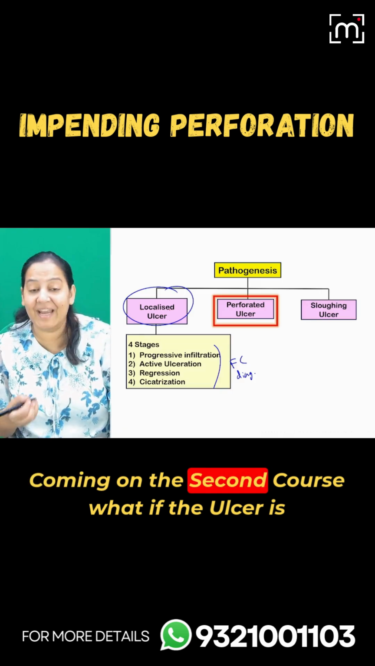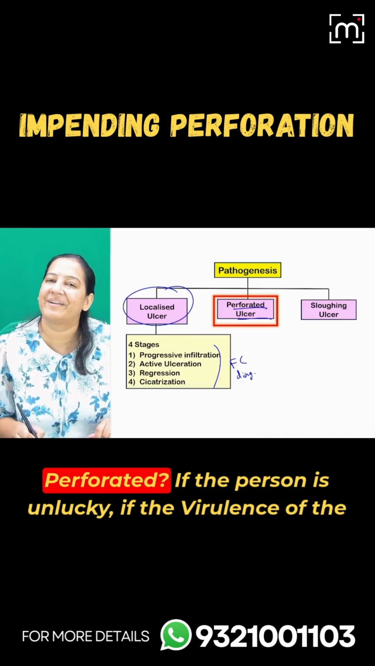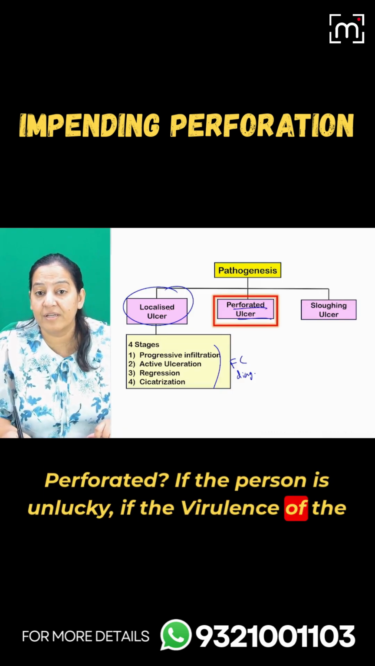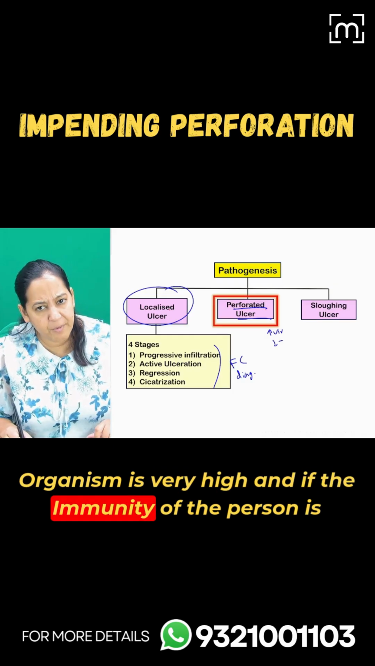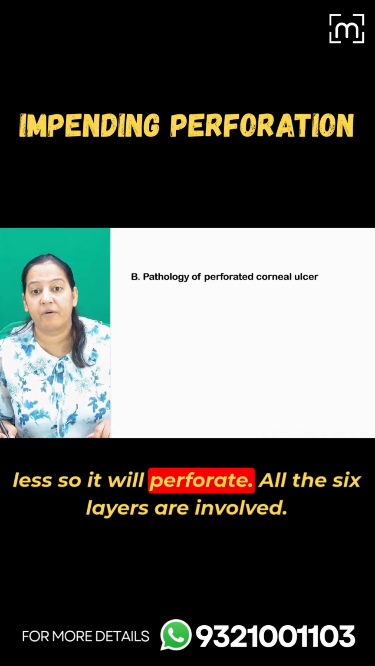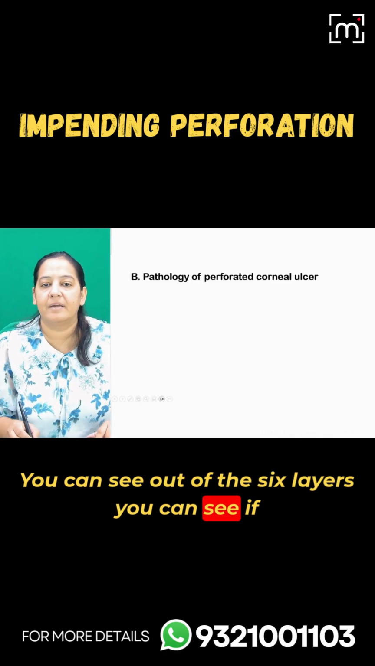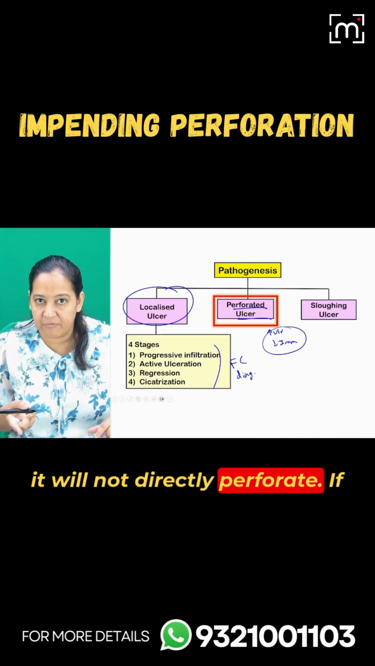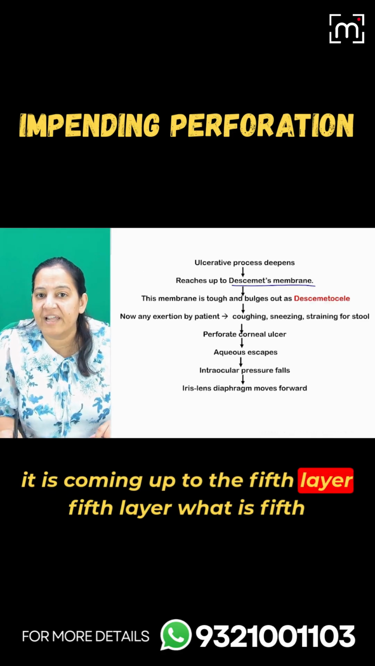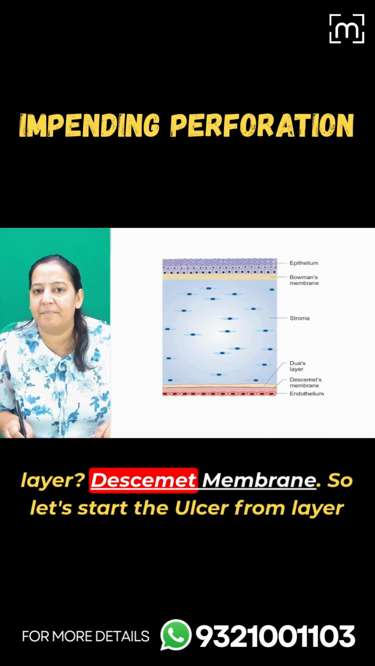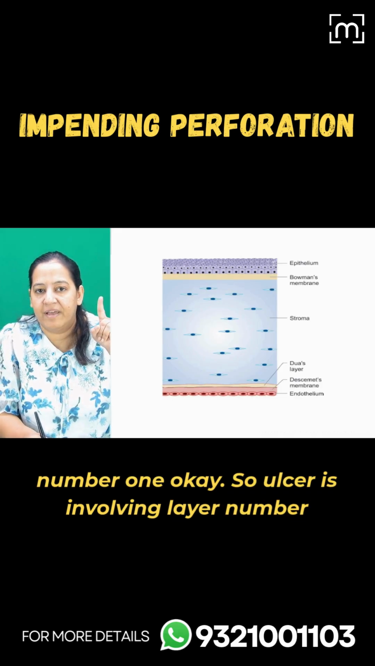Coming on the second course, what if the ulcer is perforated? If the person is unlucky, if the virulence of the organism is very high, and if the immunity of the person is less, it will perforate. All the 6 layers are involved. You can see, out of the 6 layers, it will not directly perforate. If it is coming up to the fifth layer, what is the fifth layer? Descemet's membrane.